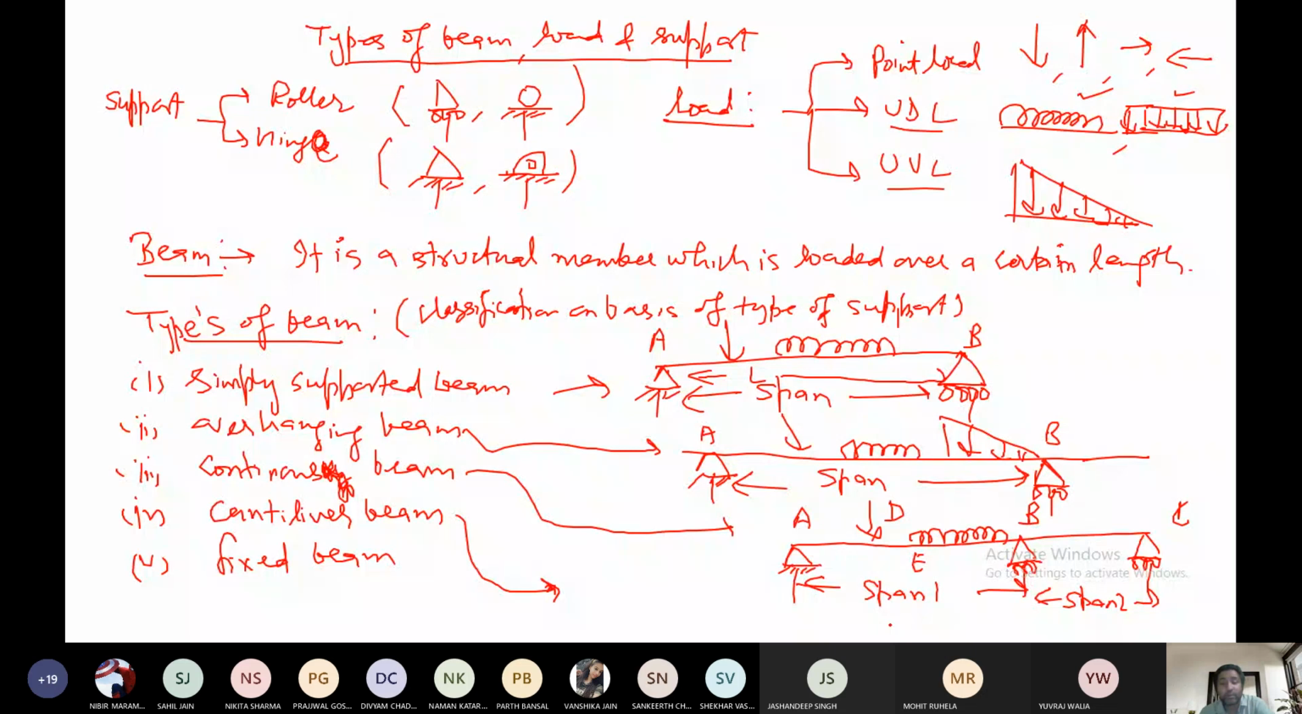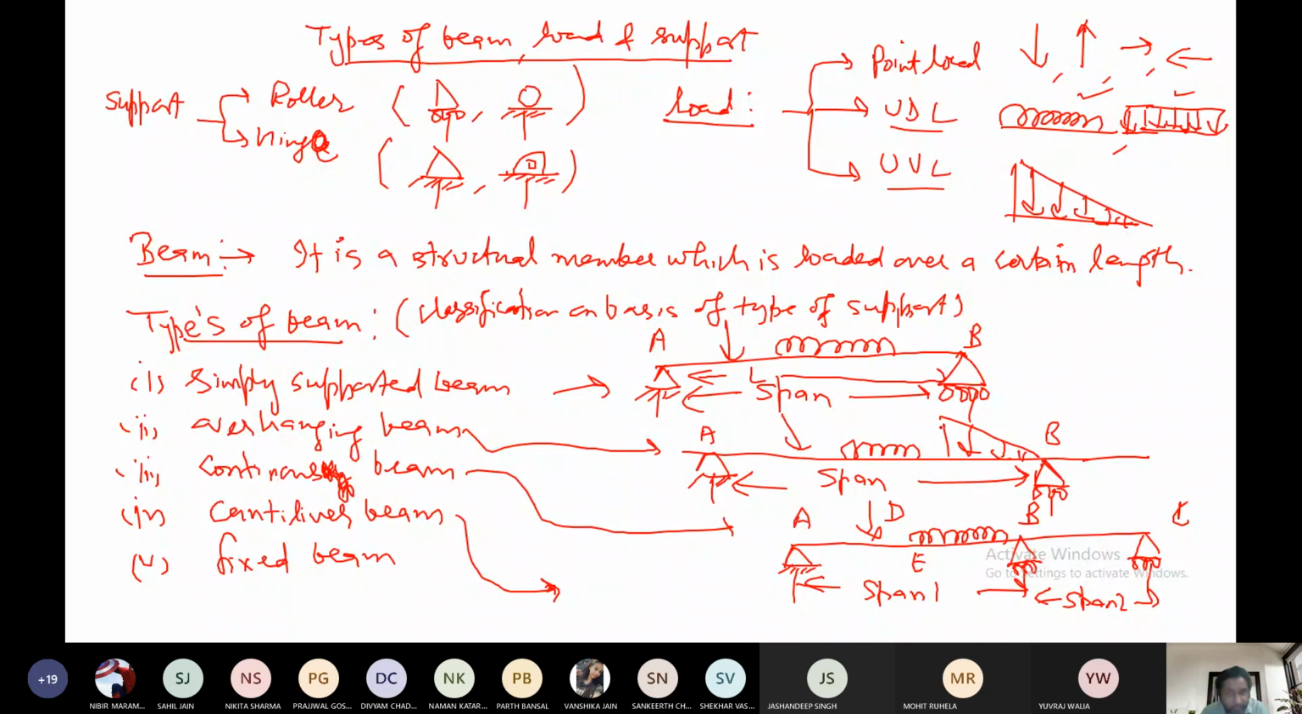What is happening here? At the point A, we have a hinge support. At the point C, we have a roller support, and also at the point B, we have a roller support. So here we have two spans. In the earlier two cases, simply supported beam and overhanging beam, we have only one span. And in the case of a continuous beam, we have two spans, span 1 and span 2.